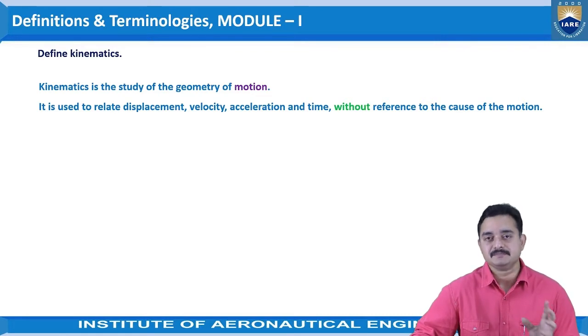So here, when the object is moving and we are only going to study the velocity, time, displacement and acceleration criteria, and not taking into consideration the forces involved or the cause of the motion, then it is treated as the condition of kinematics. So kinematics is the study of geometry of motion. Only motion criteria will be studied here. The movement of the object is considered alone, where we are not going to consider any type of forces that are involved in the cause of the motion.